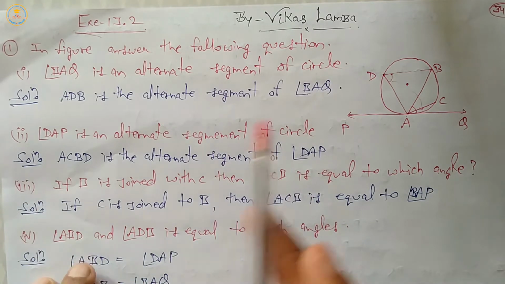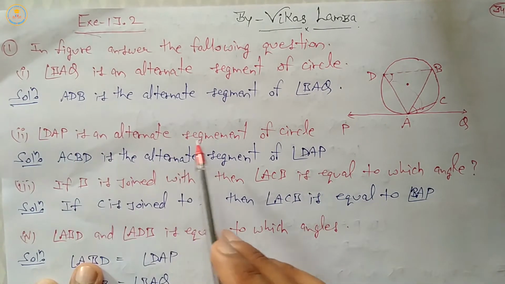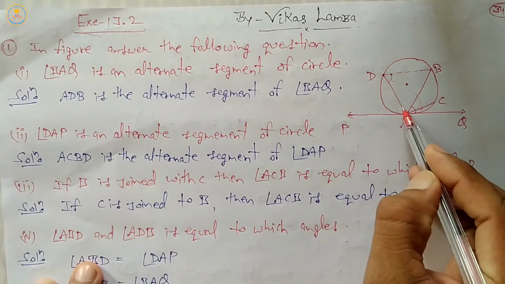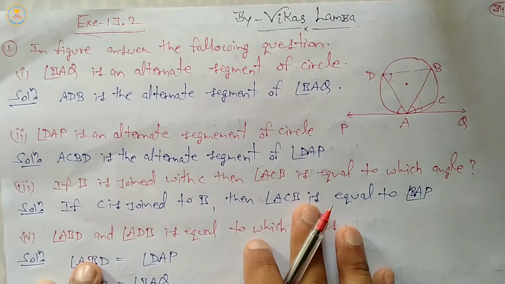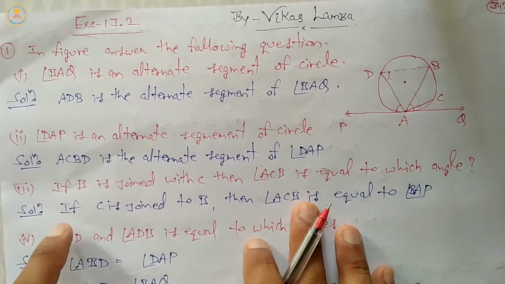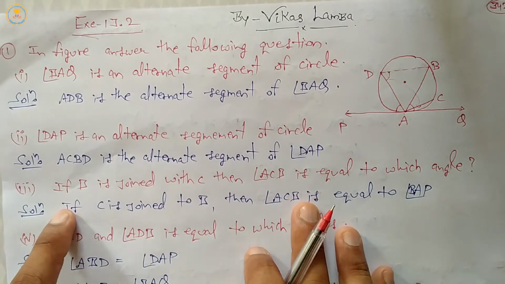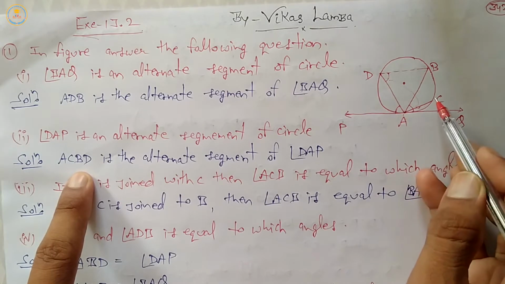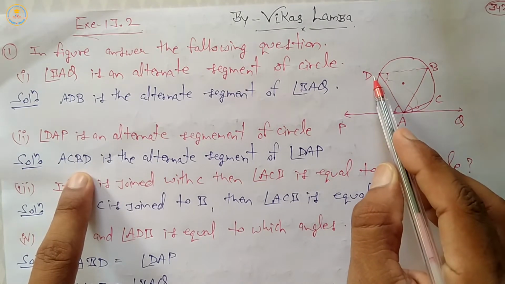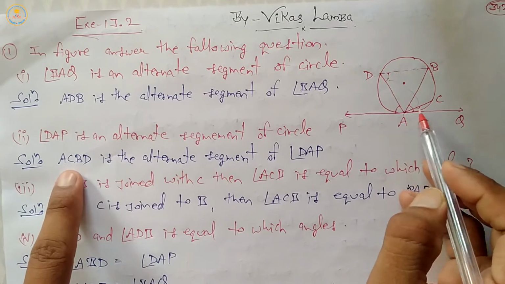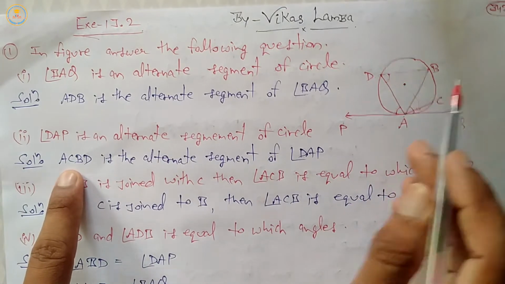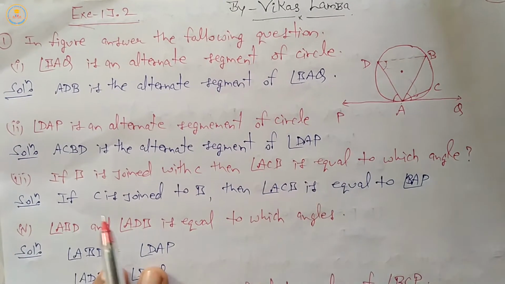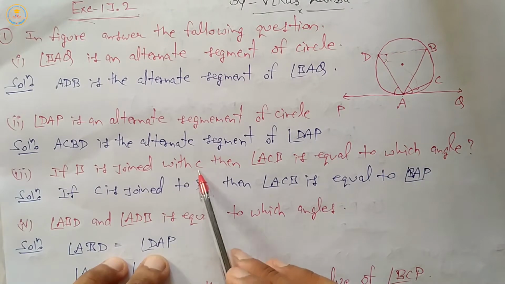Now the second statement: DAP is an alternate segment of the circle. DAP means this one is the alternate segment of the circle. It means angle CBD, where A, C, B and D are the points. So angle CBD is in the alternate segment of DAP. Clear? Now if B is joined with C,